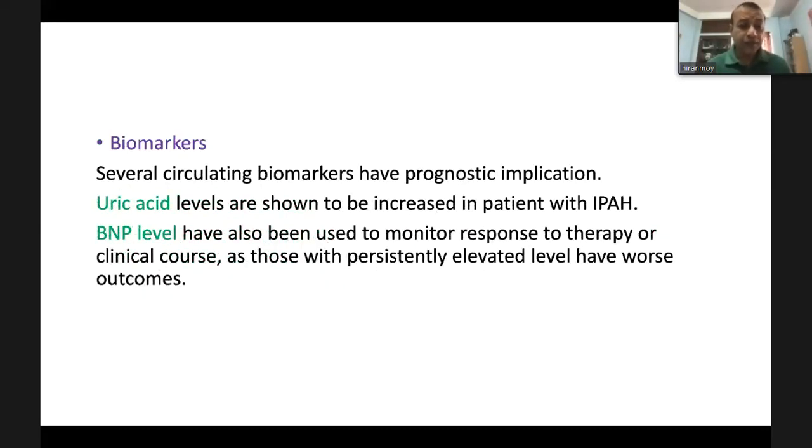Sometimes we will look for some biomarkers, not only for diagnosis of the disease, but because they have some prognostic implication. These are serum uric acid level, which can be increased in patients with idiopathic pulmonary arterial hypertension, and brain natriuretic peptide (BNP), which can also be used to monitor response to therapy or clinical course, as those with persistently elevated levels have worse outcomes.